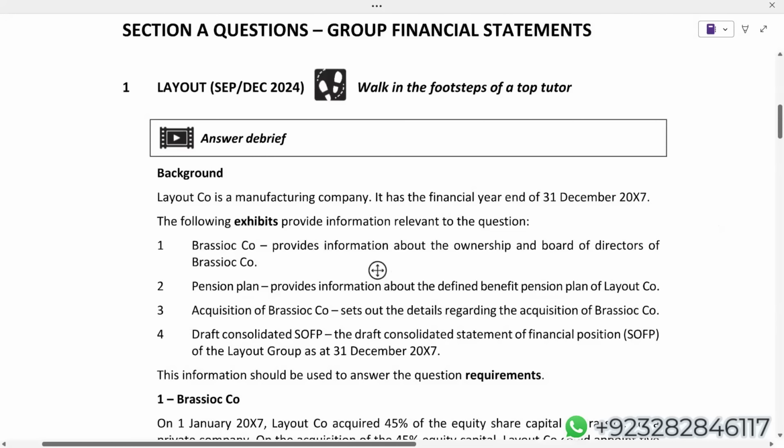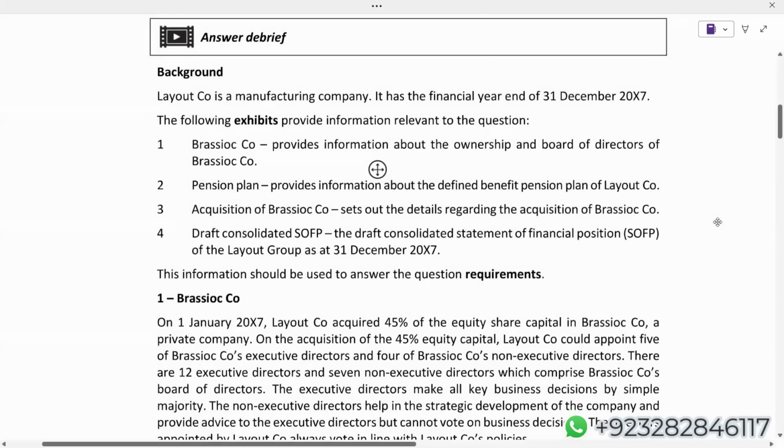This question came in September, December 2024, so obviously it's the latest, no doubt about it. Requirements 1 and 2 will be discussed on one note. Even the last requirement we'll first discuss on one note, but after that I'll show you how to actually solve this last requirement on the CB platform.